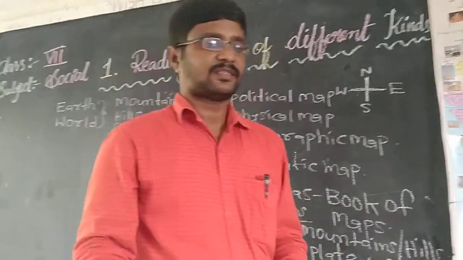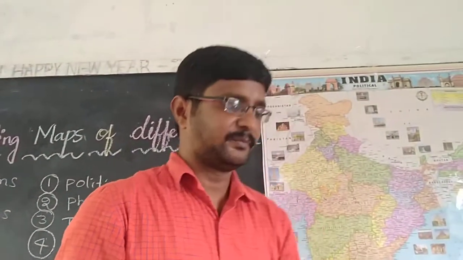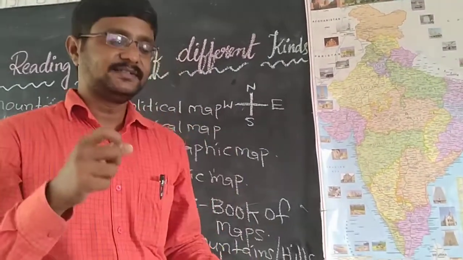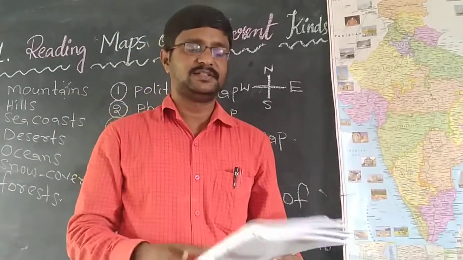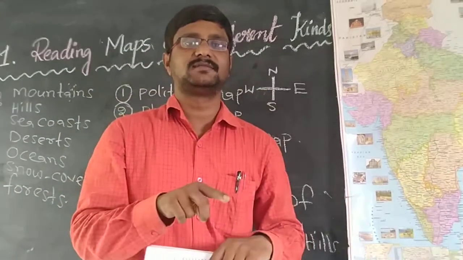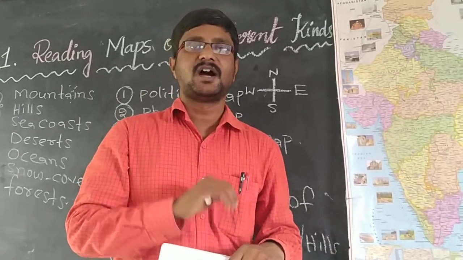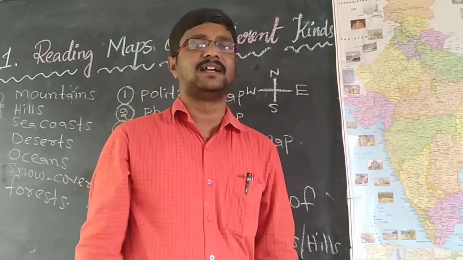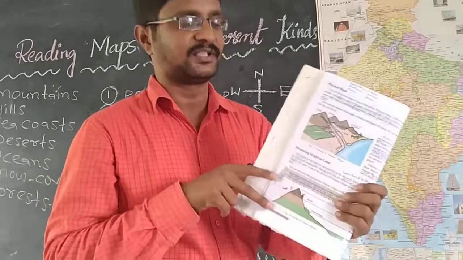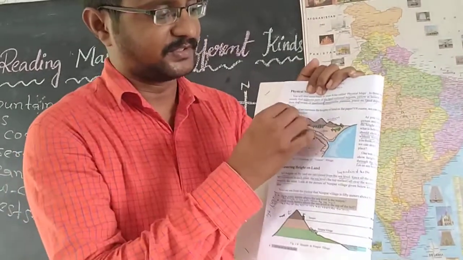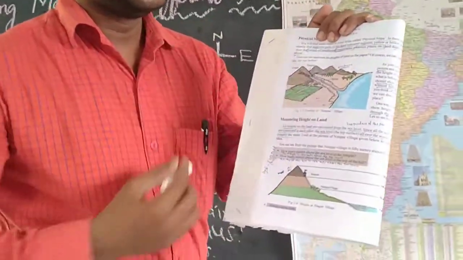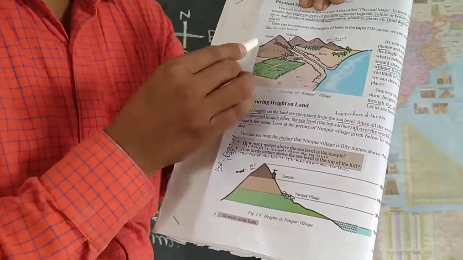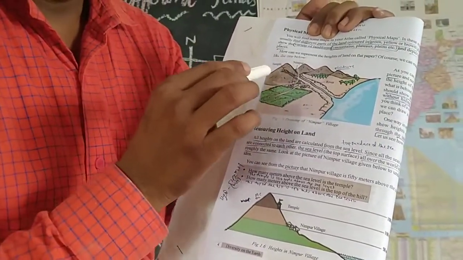For example, let me show one picture here. How can we represent the heights of land on a flat paper? See, if I give you a flat paper, how can you represent the height? How can you represent the height of the land? For example, observe this picture very carefully. See, what is there here? Here, river. This blue color part is river. These parts are hills, right?